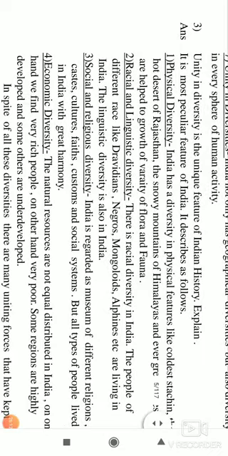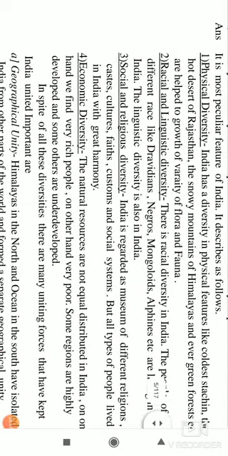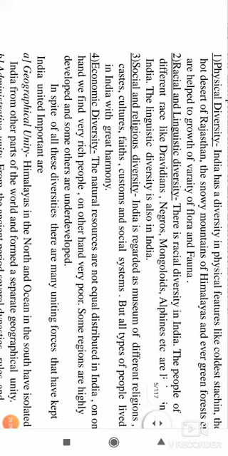Next question: unity in diversity is the unique feature of India. There are physical diversities. We have different physical features: the coldest Siachen and the hottest Rajasthan, and evergreen forests. We have different animals, flora and fauna, different plants, and different rainfall areas, the highest rainfall in Mawsynram and the lowest rainfall in a place in Rajasthan.